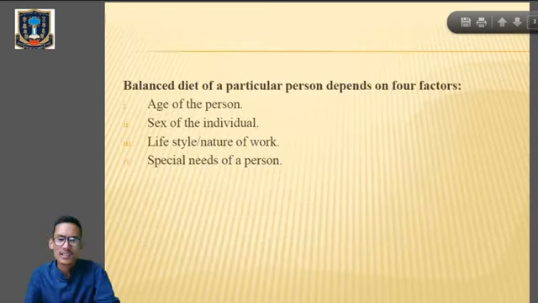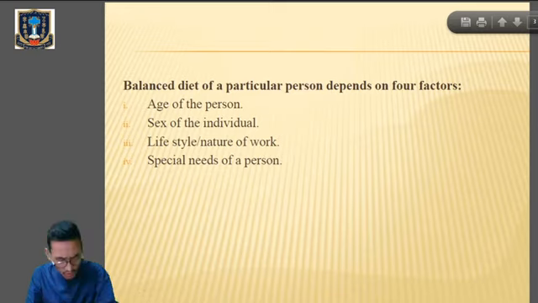The first one is the age of the person. It can be a child, a young person or an old one. Then the sex of the individual, either male or female. Then lifestyle or nature of the work, it can be farmers or sports players. Then special needs of persons, it can be a sick person, a nursing mother or a pregnant lady. So these are the 4 factors on which the balanced diet of a particular person depends. And depending on this, the balanced diet will also be different for different individuals.